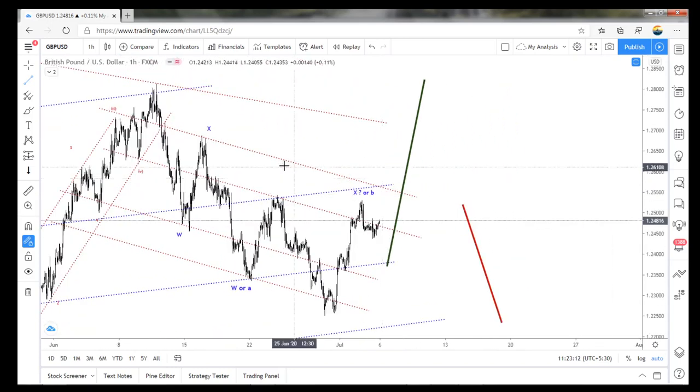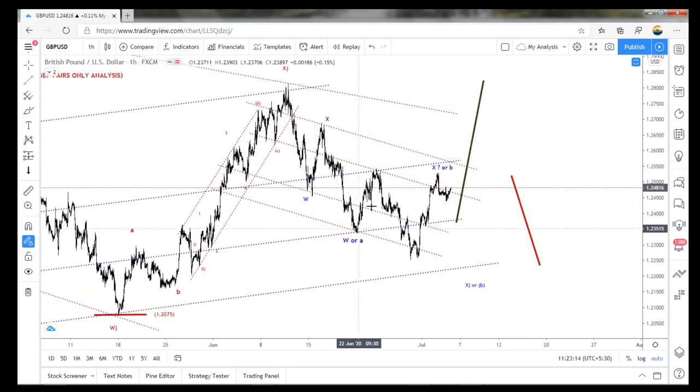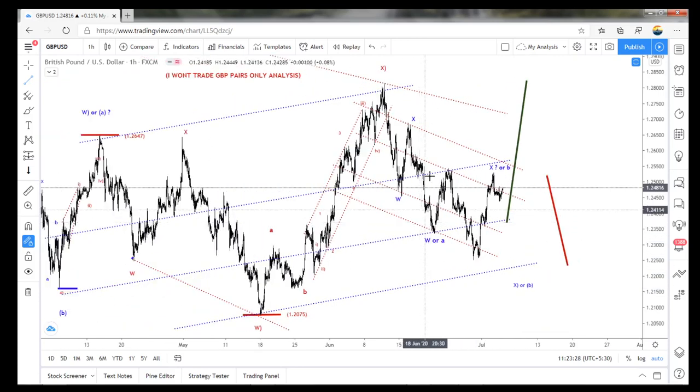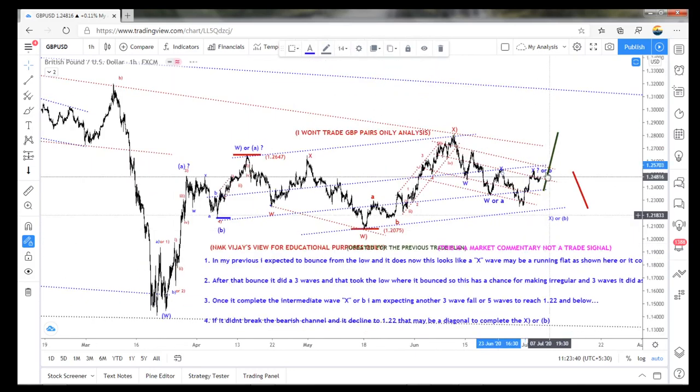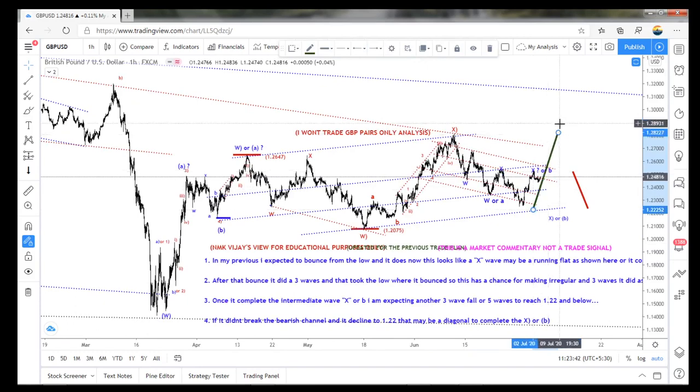So here also same, it has finished the 5 swings. So 1, 2, 3, 4, 5, not 5 waves, I'm talking about the swings. So after the 5 swings, whether it could be 3-wave swings to the upper side and then fall, or this is the end of W. If it is an X, so ABCY is ended, means this has to shoot from here itself for 1.31.